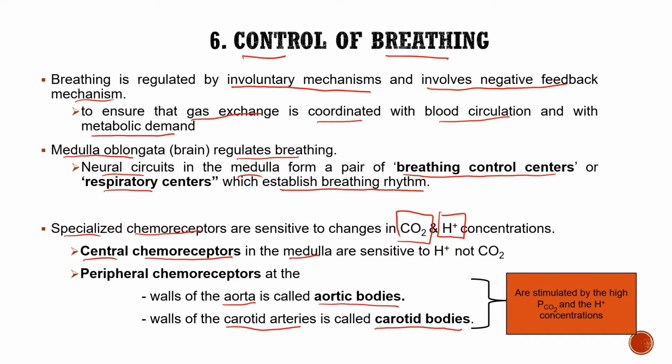These two are stimulated by a high partial pressure of carbon dioxide and proton, or H plus, concentration. So you have two receptors: central chemoreceptor and peripheral chemoreceptor.